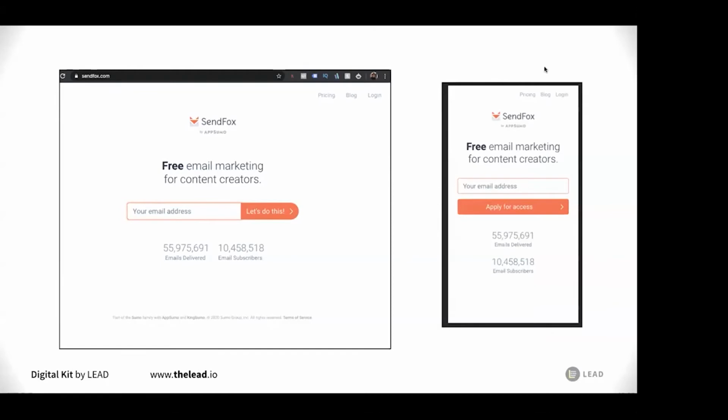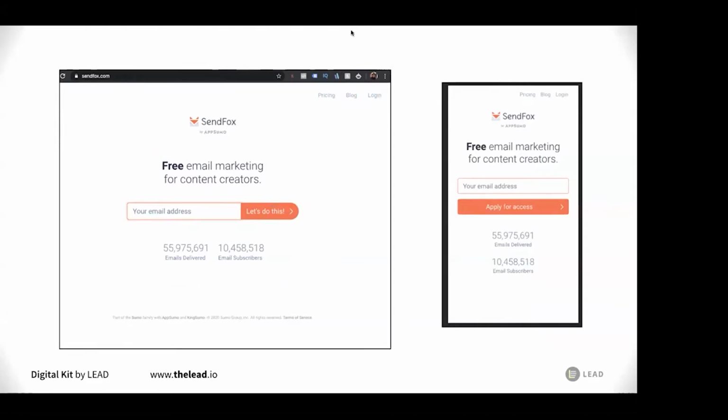Now, this is another example of a landing page. If you land on this page, what can you do? Nothing else. You can probably see this thing in the middle, right? And click on this thing. Maybe you want to click on the pricing to see the pricing, blog, or log in. But you can see it's so small. And the biggest thing on the screen is this. So this is what we call a landing page.